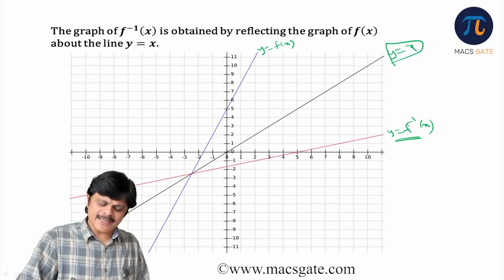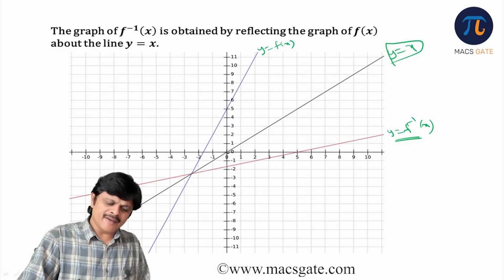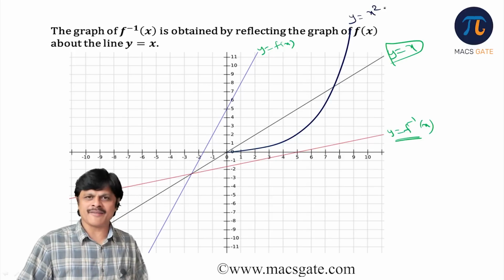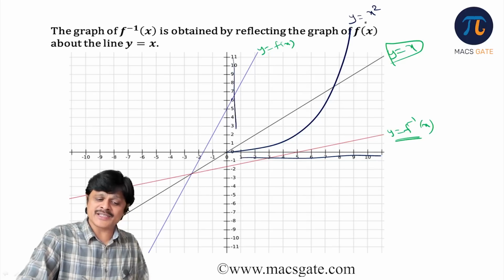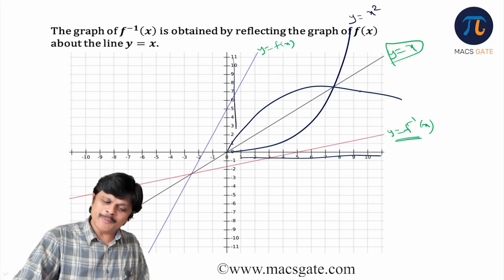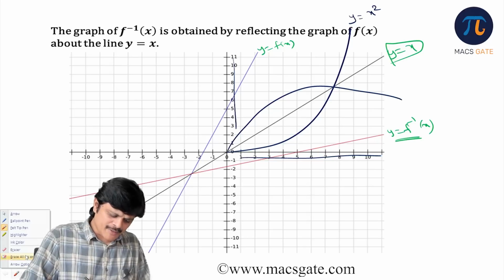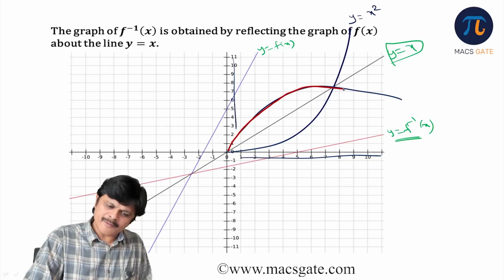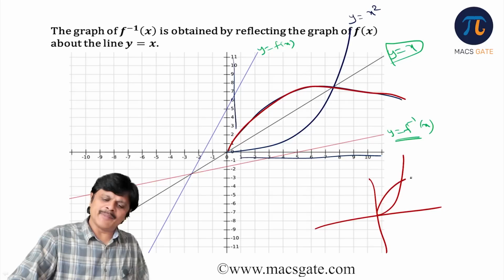Okay, for example, I'll put it this way. The y is equal to x square graph would be something like this. The inverse graph, if you draw it, don't go with the scale. I told you, don't go with the scale, just see the diagram. The inverse graph would be like this, so it is a mirror image. If you take y is equal to x as a mirror, this will be the mirror image of this one. I'll just draw it with red, then you will understand. See this one. Mirror image, like that.